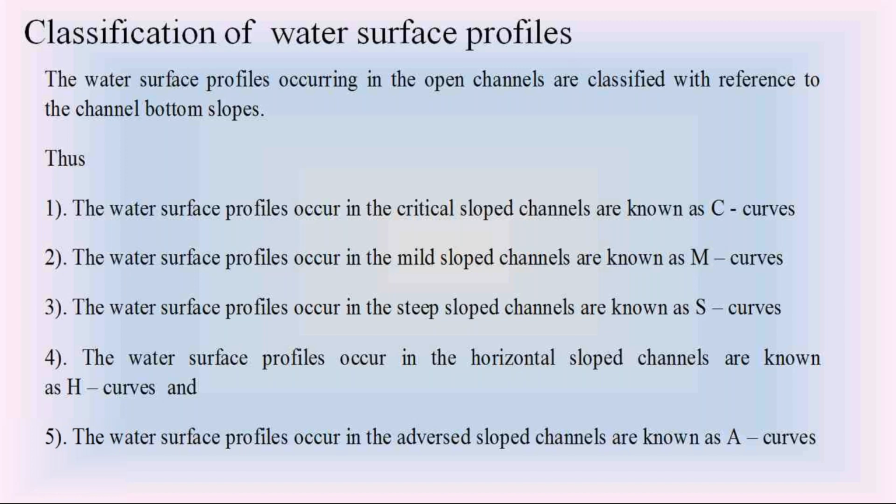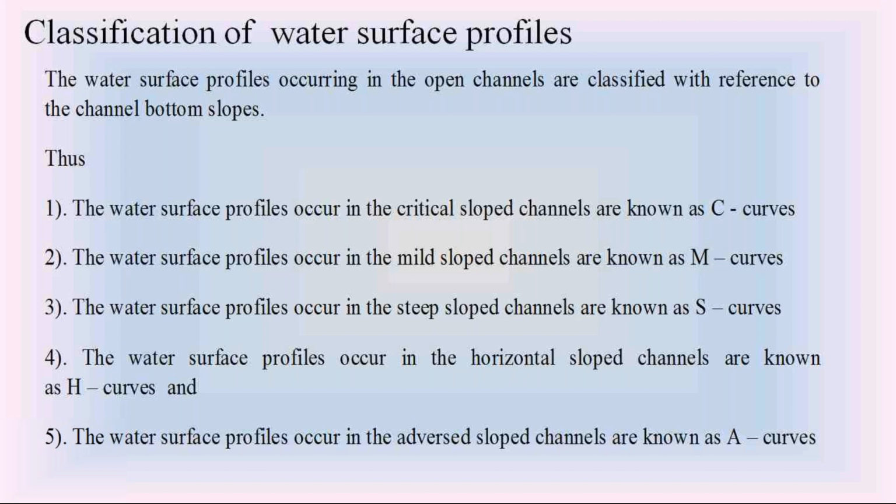So here that water surface profile is the gradually varied flow water surface profile at depth y. At depth y, we have the gradually varied water surface profile in the open channel. Now we are going to discuss that gradually varied water surface profile in the open channel.